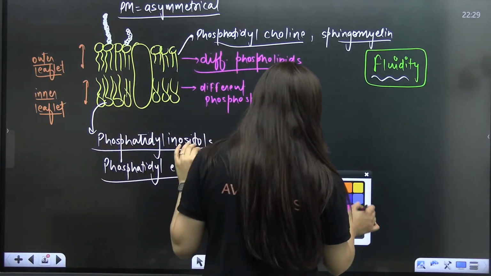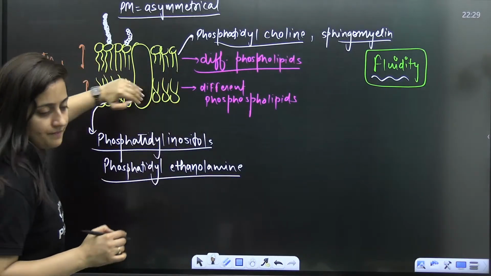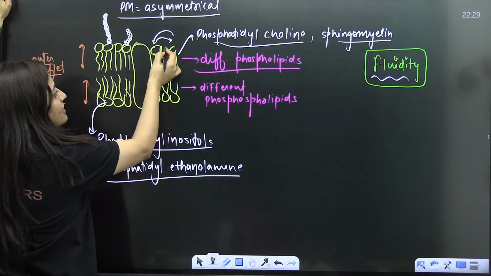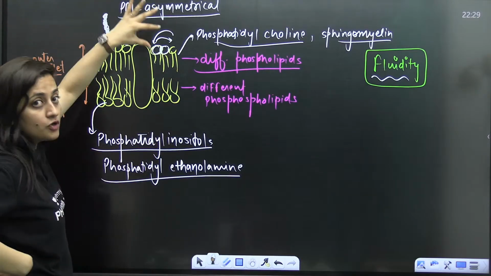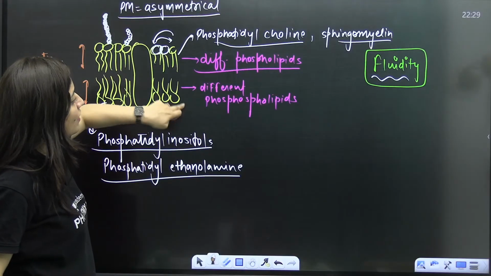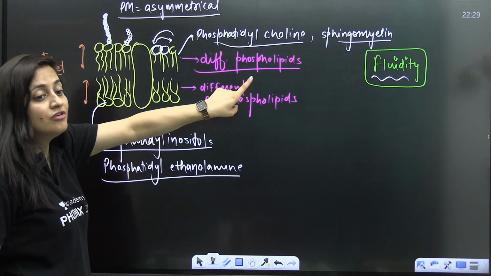Now, what is this fluidity? Actually, in the plasma membrane, these phospholipids can exchange their position with their neighboring phospholipid, right? I'm talking about the leaflet. I'm not saying that a phospholipid is going from one leaflet to another. No. Right now, I'm talking about the fluidity.